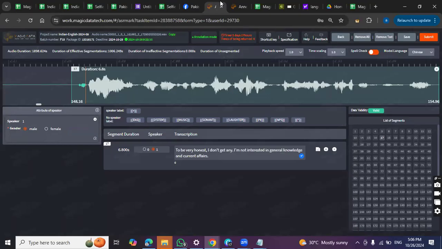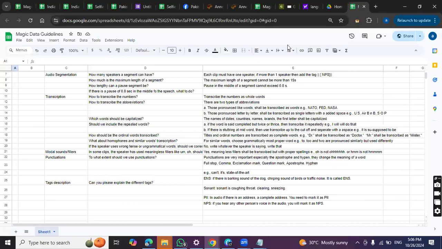Or for example, a person is saying "that, so that", which is like stuttering in between the word. If the person is stuttering a single word, for example, "I, I, I", he said I 3 times, so you're going to write it 3 times, right? So this is the stuttering thing.